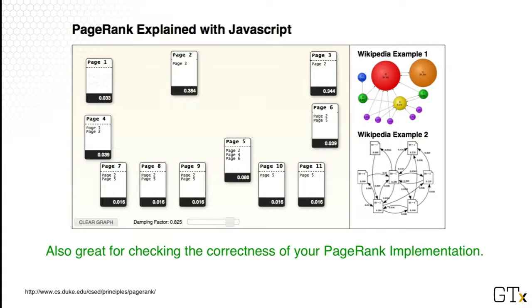So if you really need to compute PageRank, it's good to be able to do a sanity check. That means checking if your algorithm is running correctly and giving the right values. To do that, I highly recommend going to this interactive PageRank demo, where you can create arbitrary graphs. You can create a toy graph, for example, putting in the nodes, putting in the edges, connecting them. And you can immediately see the PageRank values, here as white text on the black background. Also, you can adjust the fly-out probability too. Here, they call it the damping factor.